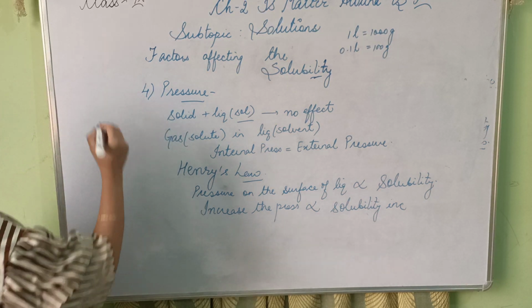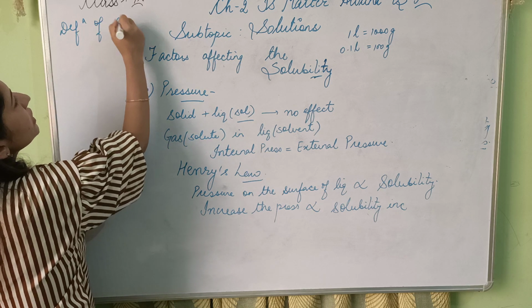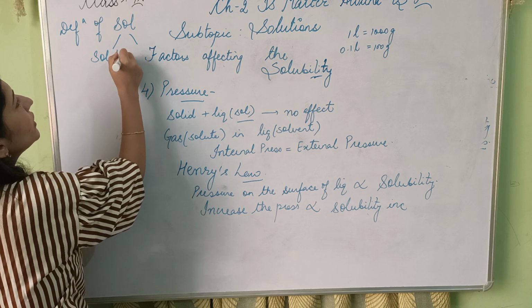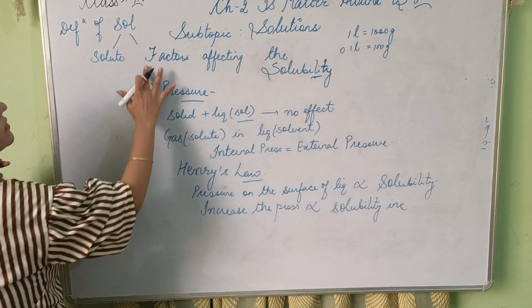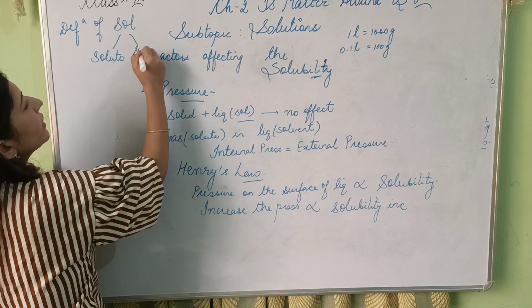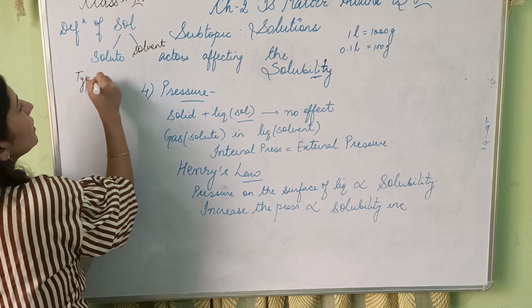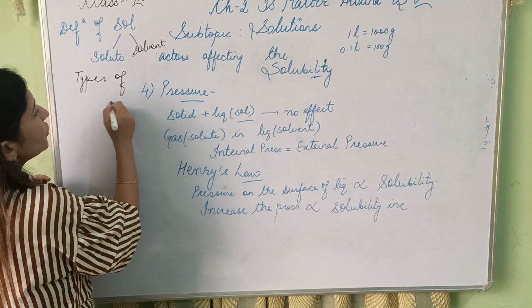For today, what we have done is, we did the definition of solutions. फिर आपने components करे solutions के, solute and solvent. Then we did types of solution, saturated and unsaturated.